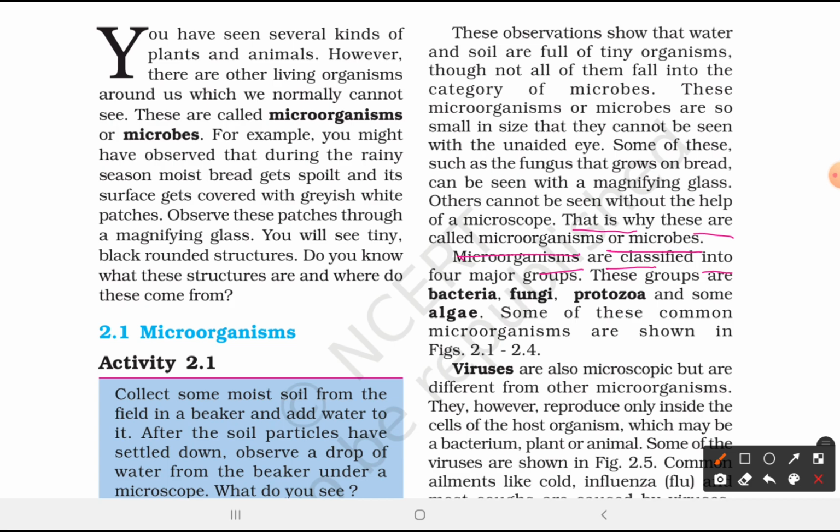Microorganisms are classified into 4 major groups. These groups are bacteria, fungi, protozoa and some algae. Some of these common microorganisms are shown in figures 2.1 to 2.4.